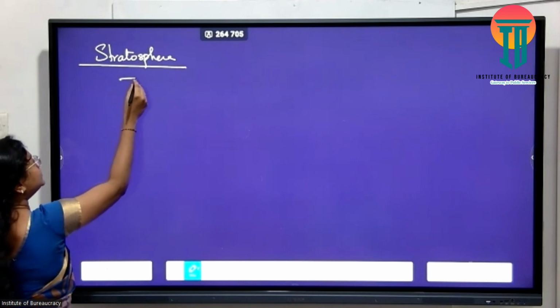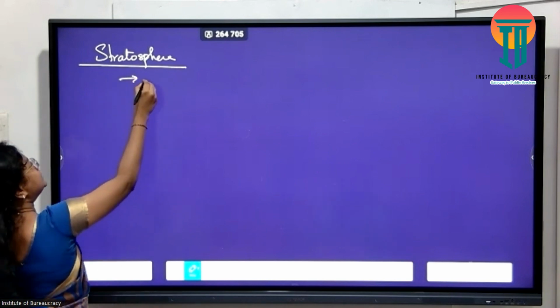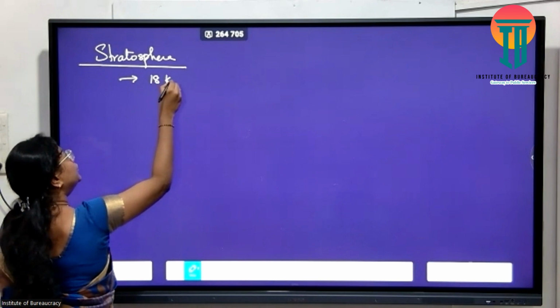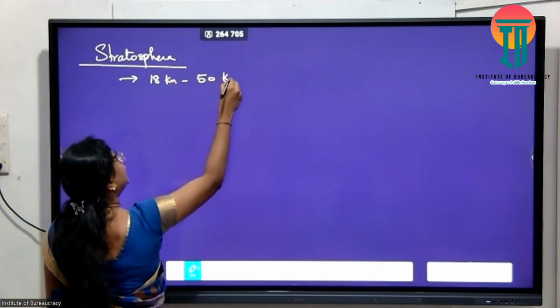Stratosphere, this is the layer that extends from 18 to 50 kilometers.